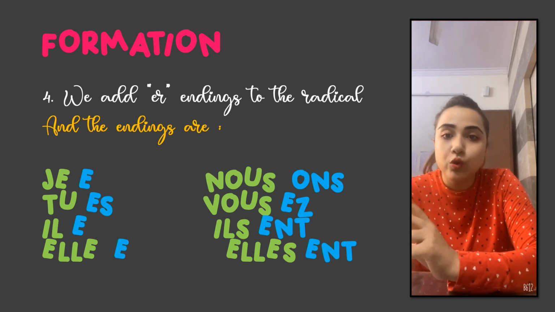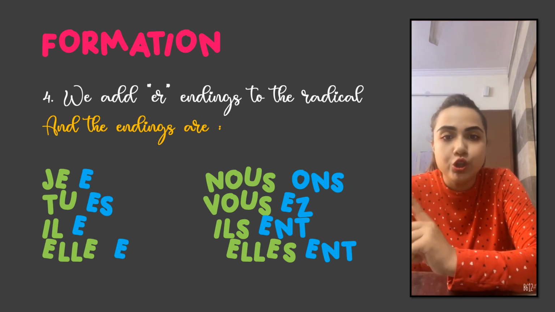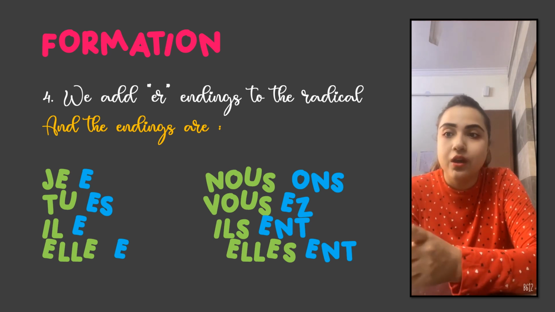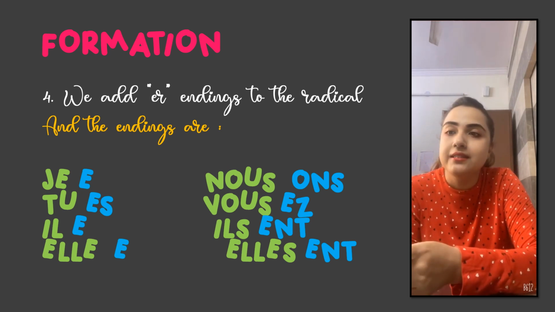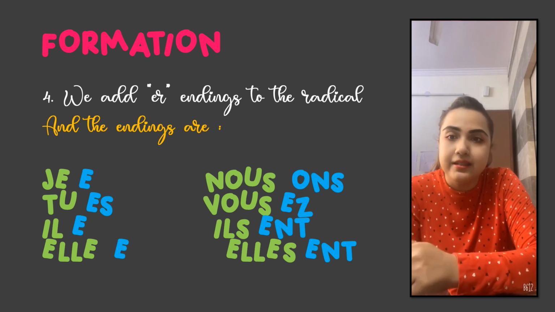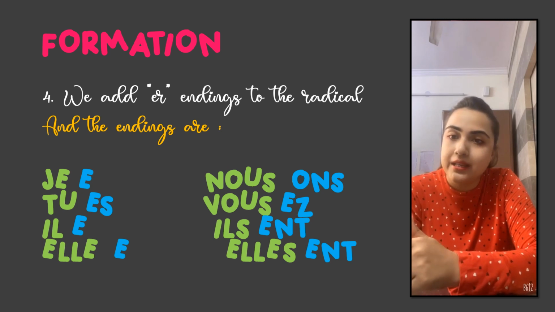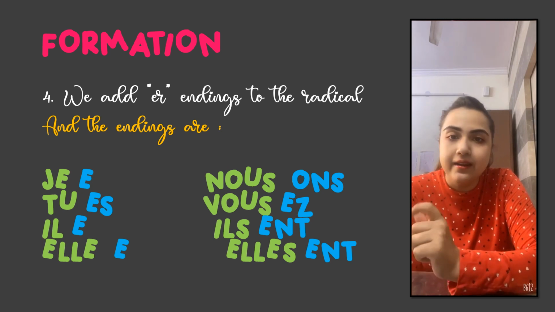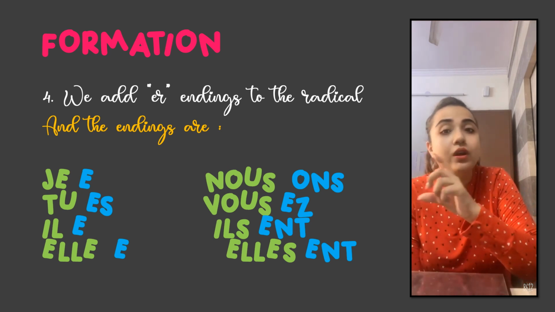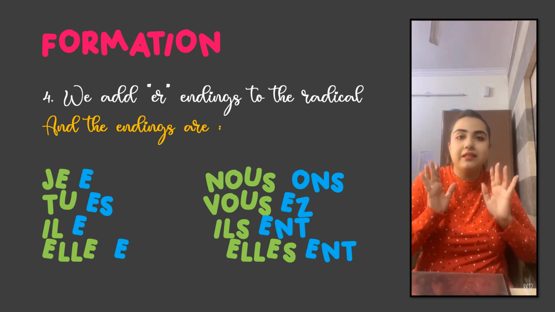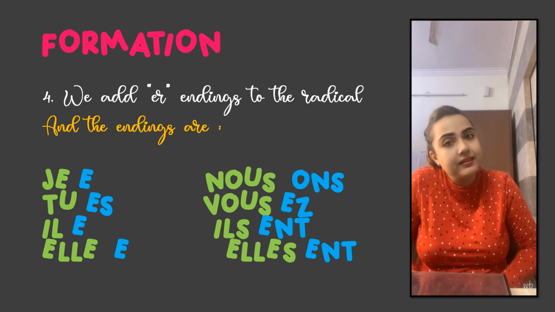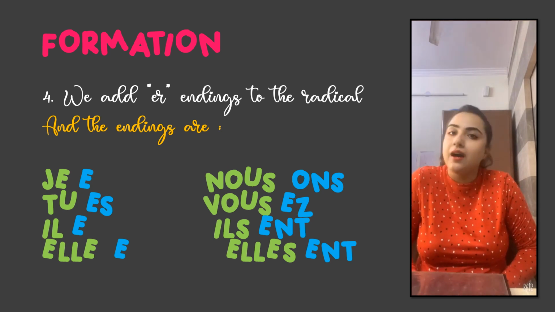Next you have to learn the endings. With je, the ending is E. With tu, the ending is ES. With il, the ending is E. With elle, the ending is E. Nous with ONS, vous with EZ, ils ENT, elles ENT. You have to learn these endings. If you remember these endings, then your ER ending verbs won't go wrong. And these endings remain the same with all the ER ending verbs.